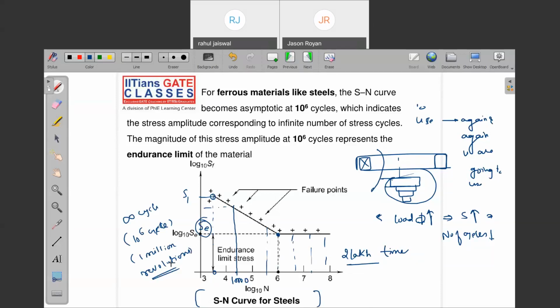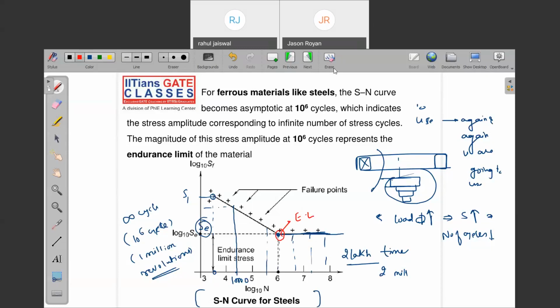Are you getting my point? Now, what is happening after 1 million revolutions? Let's say you are using it for 2 million revolutions. Now you tell me whether the resistance against fatigue will decrease or it is just constant. You can see from the graph, even though we are using it for more than 1 million revolutions, the stress is not reducing. At that particular point where the stress becomes constant, we call it the endurance limit, and the strength we call endurance strength. Is it clear? Now the graph is very much clear, right?